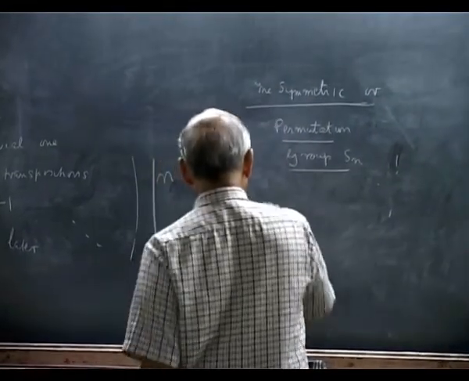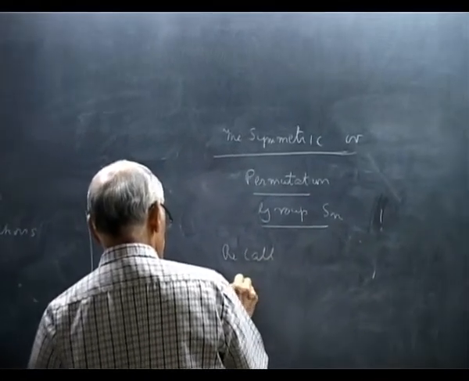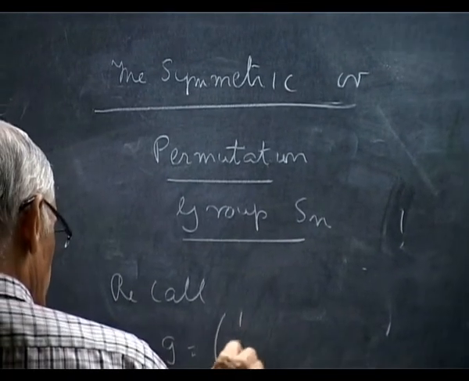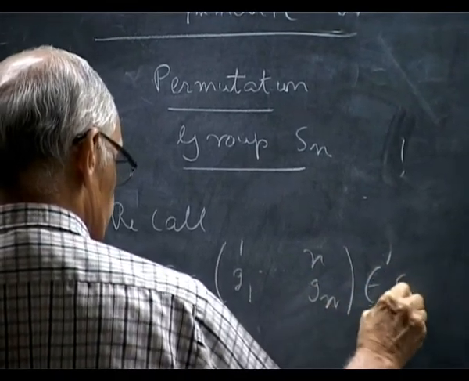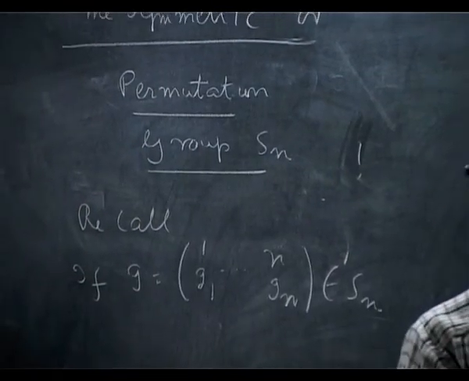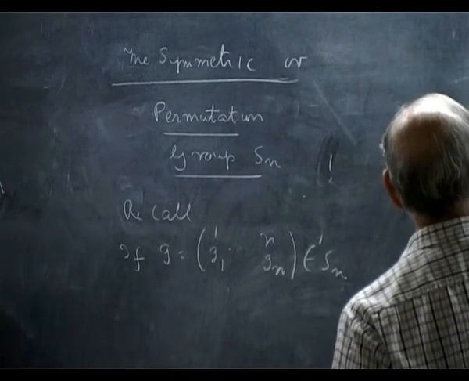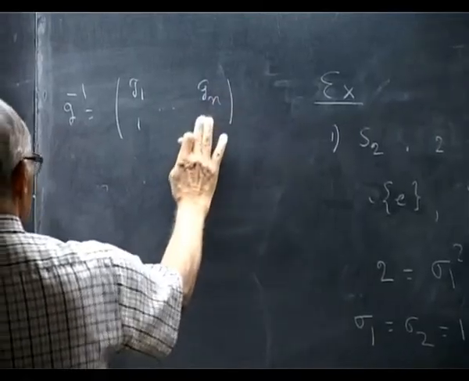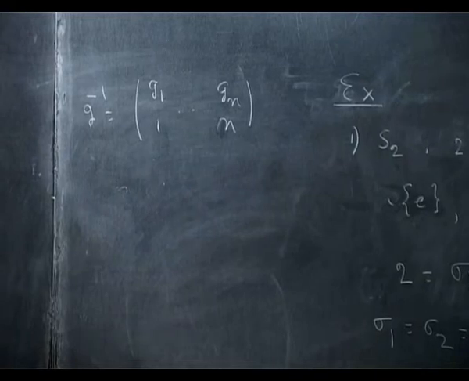Recall, if g is g1 1, gn n in Sn, the inverse is g11 up to gnn. This is useful to know.